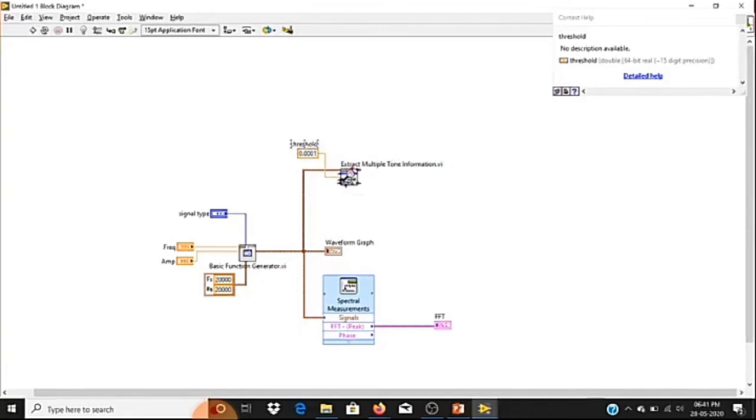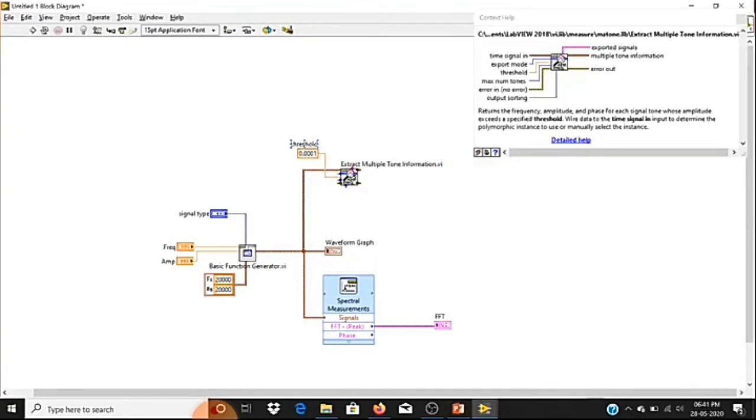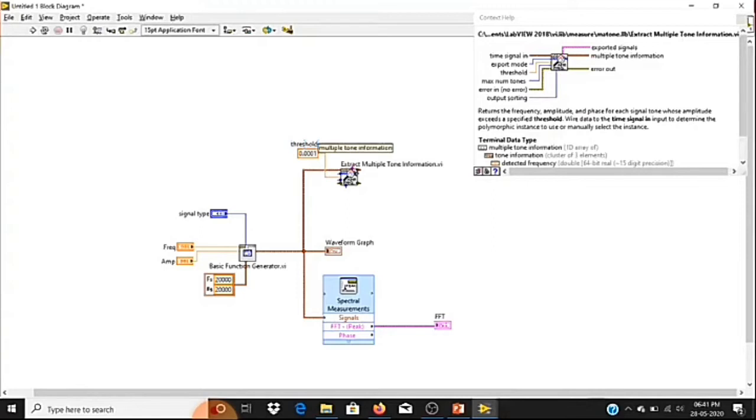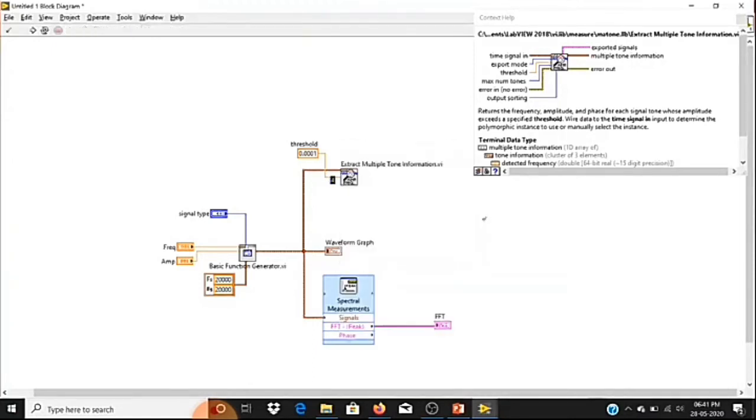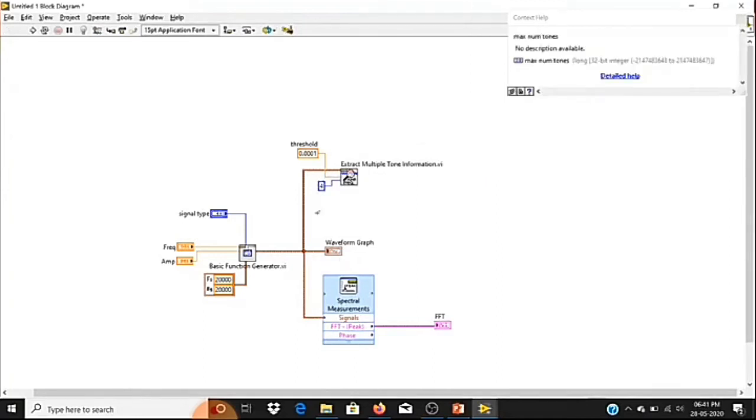So I have set the threshold as 0.0001. The next one is you have to specify how many tones you want to extract. Here I'll go for 4 tones. It need not be 4. If you want to be more accurate, you can increase the number of tones also.